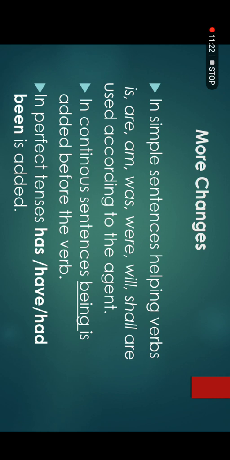When you have a sentence of continuous tense, for example is going, was going, were going, shall be going, you will use the word being in the passive voice.